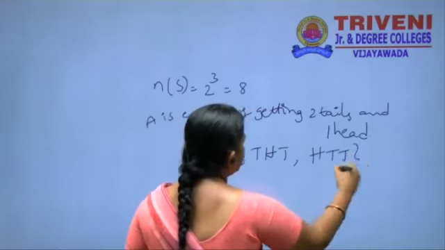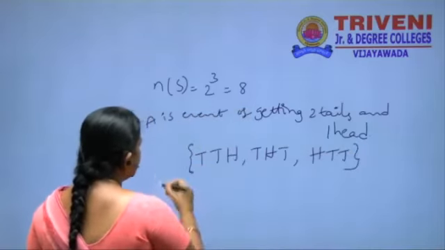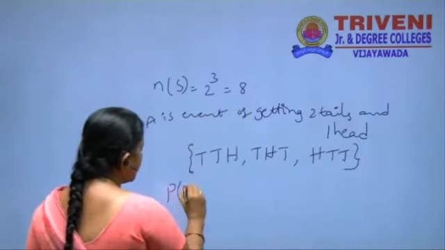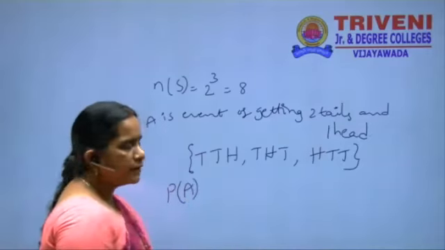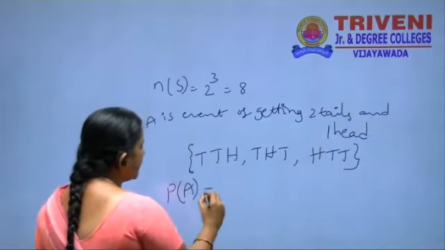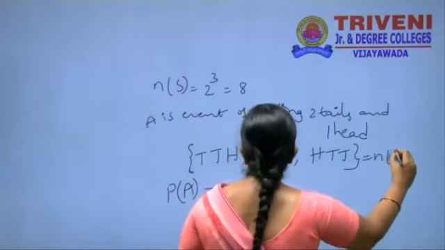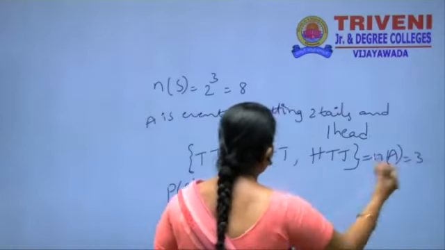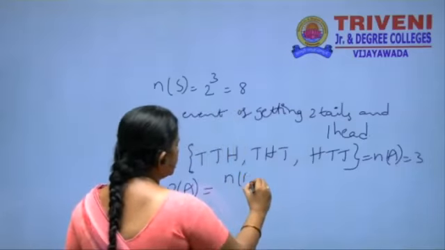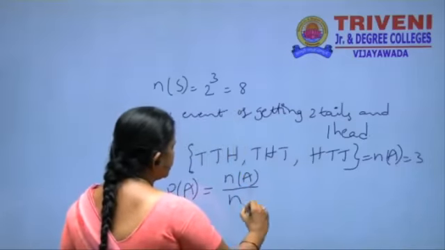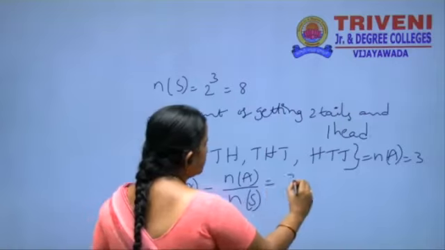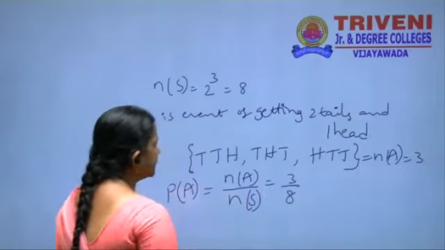How many chances is there? 3. Therefore, P of A is the event of getting 2 tails and 1 head. n of A is equal to 3. n of A by n of S, that is equal to 3 by 8.